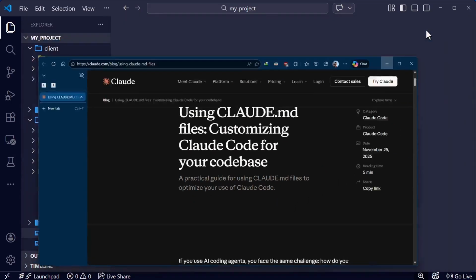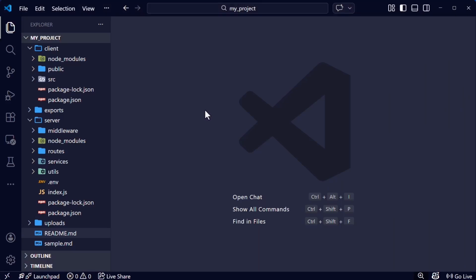So basically, the interesting part is that most people either don't use it at all or they turn it into generic documentation that Claude mostly ignores. Both approaches waste Claude's potential. So in this session, we'll treat the claude.md file for what it really is. It's a control layer, a safety system, and a set of guardrails that Claude follows before it ever reads your prompt.